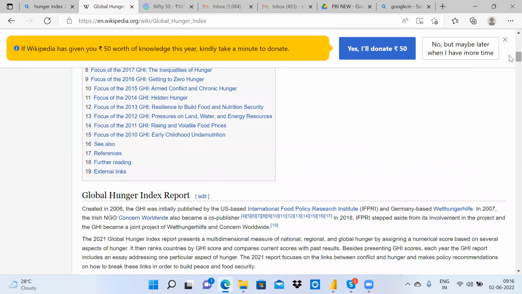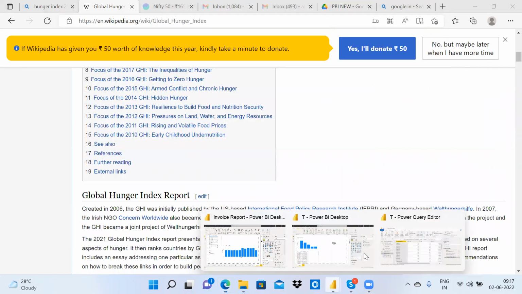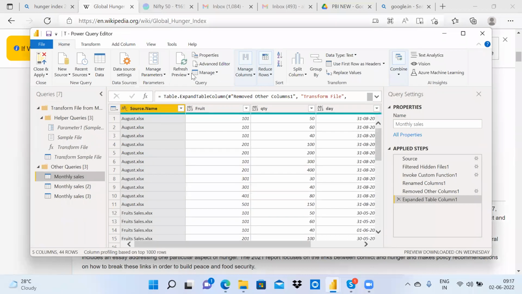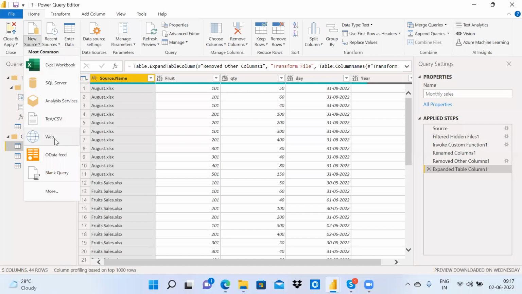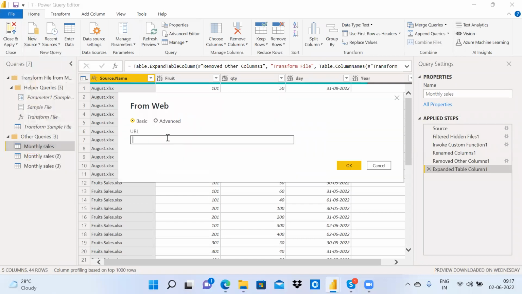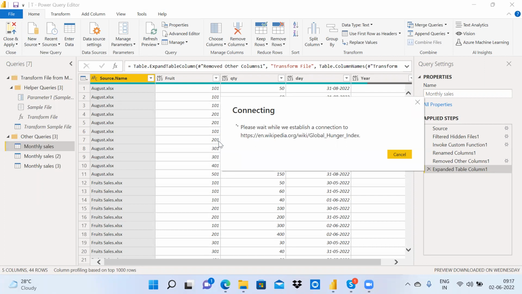So what I need to do is get it as a web URL. Let's say I copied this, and let me go here. I'm getting this data, web data. I pasted the URL. Now I'll get the different tables inside this web link.